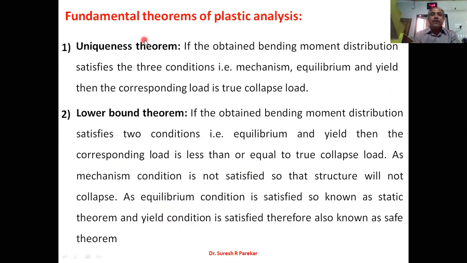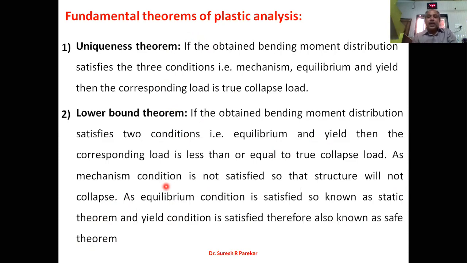Now based on this, we have three theorems. One is the uniqueness theorem, second is the lower bound theorem, third is the upper bound theorem. In the uniqueness theorem, all three conditions are satisfied, that is mechanism, equilibrium and yield condition. So the load we get from this will be the true collapse load. In the lower bound theorem, only two conditions are satisfied, equilibrium condition and yield condition. As it satisfies the equilibrium condition, it is also known as the static theorem, and as it satisfies the yield condition, it is known as the shape theorem. But as it does not satisfy the mechanism condition, the structure will not collapse.